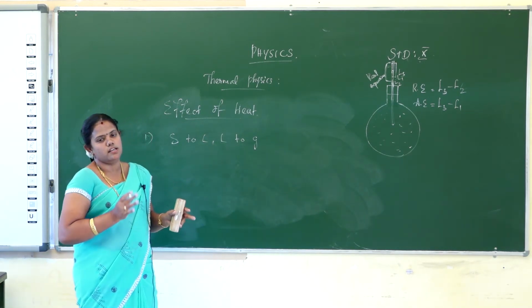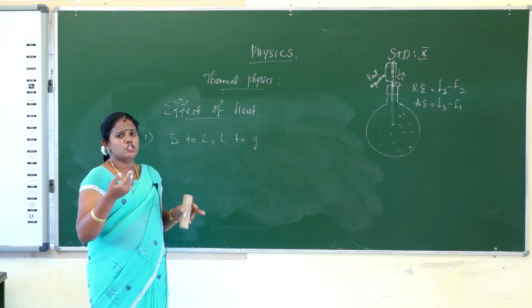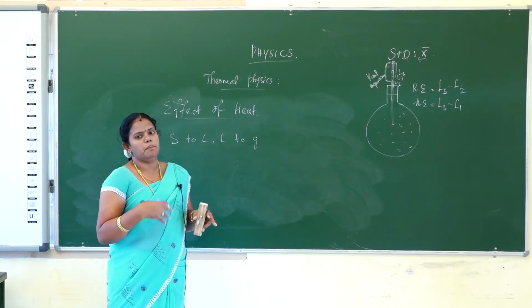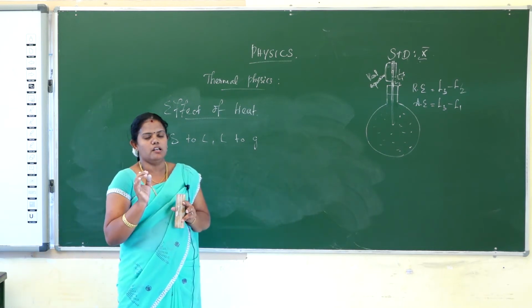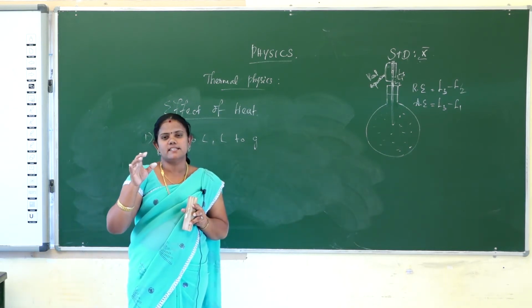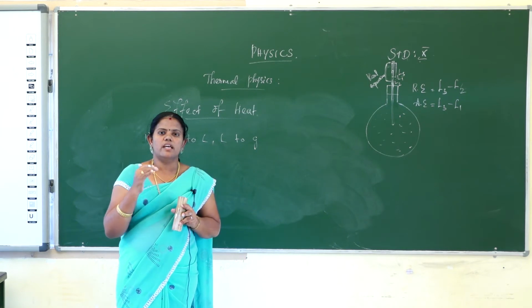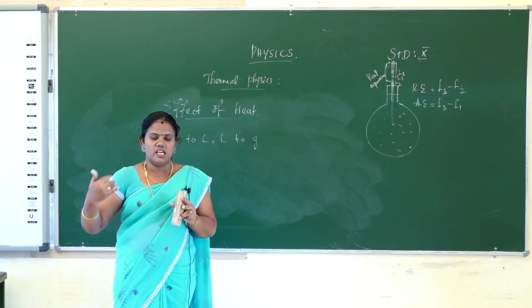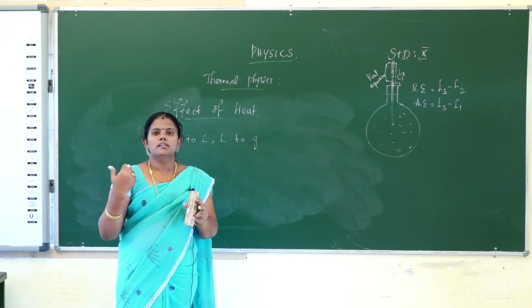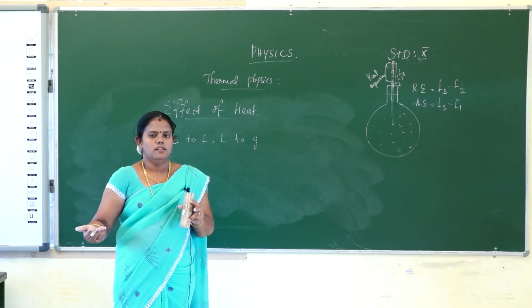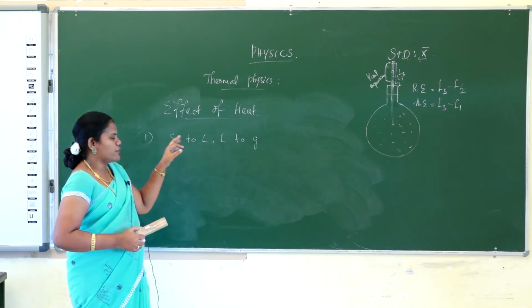Then the temperature will change. What is the meaning of temperature changing? If heat is applied to the body continuously, the body temperature will increase. And if the heat energy is reduced, the temperature will be reduced. Sometimes the shape of the thing will also be altered. Okay, those are all the effects of heat.